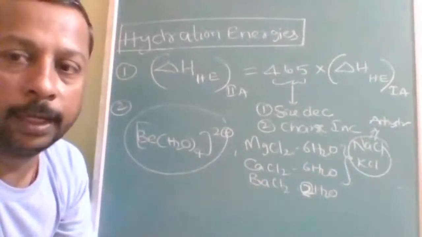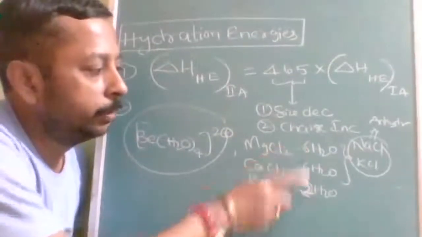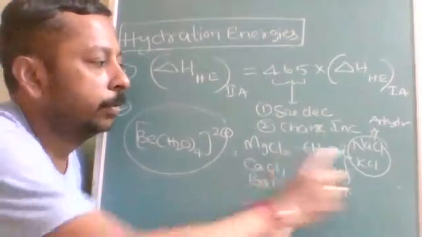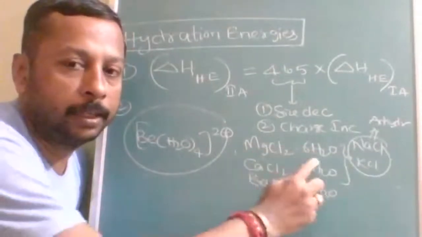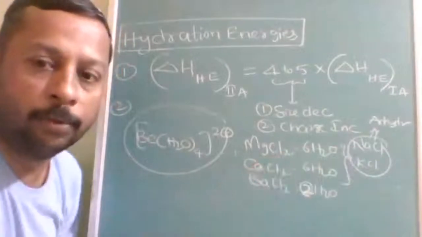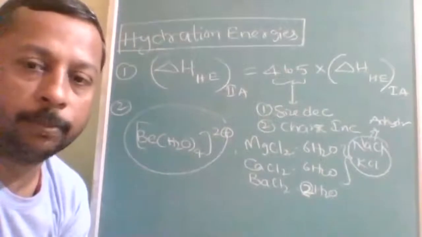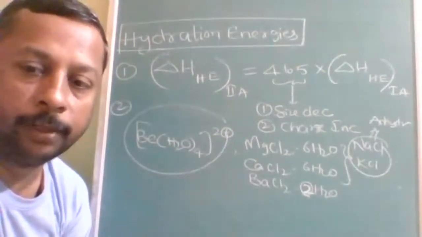What reason will you write then? If the question is about the decrease, you will explain in terms of size. But if the question is in this direction, magnesium forms a hydrated salt but sodium chloride is anhydrous, calcium forms a hydrated salt but potassium chloride is anhydrous, what reason will you write?